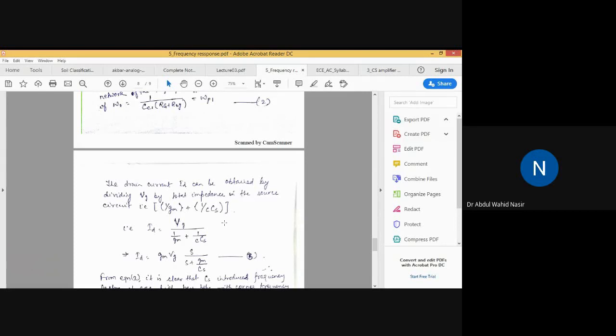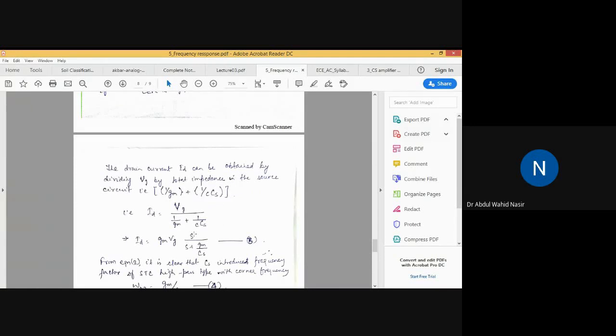I think I have missed the s variable here.